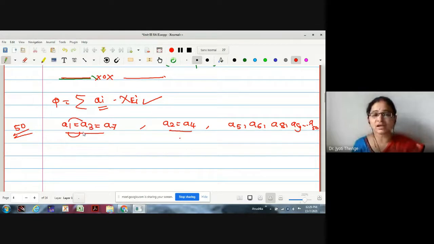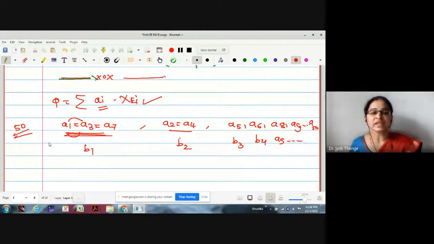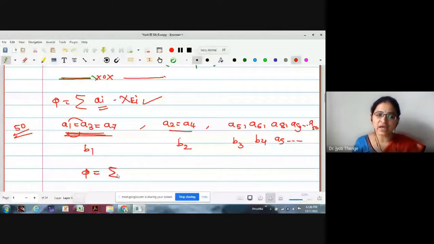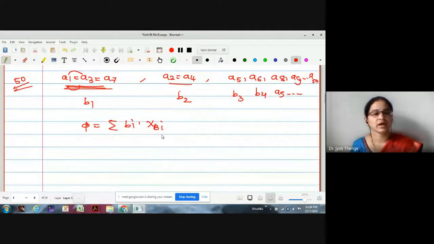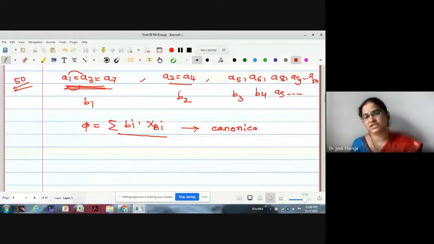Then what we have done in the canonical presentation: whichever values are the same, let me put them as b1. a1, a3, a7, let me put them as b1. Let this be b2, let this be b3, b4, b5 and continue. Then next I am writing the presentation of phi as bi into chi of Bi. Correct? Now what kind of presentation is this? This is the canonical, that is, the unique presentation.